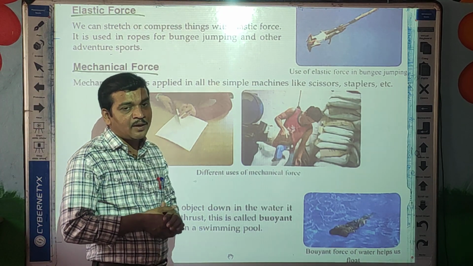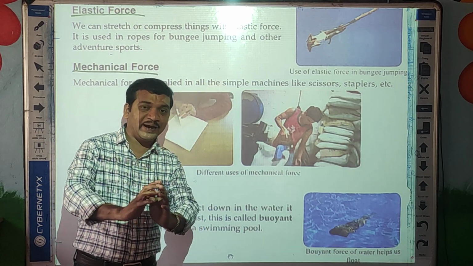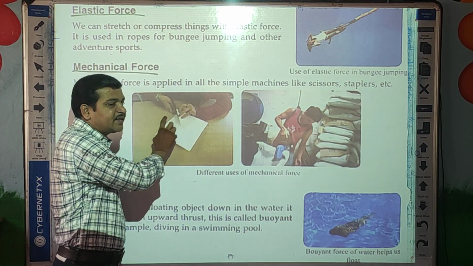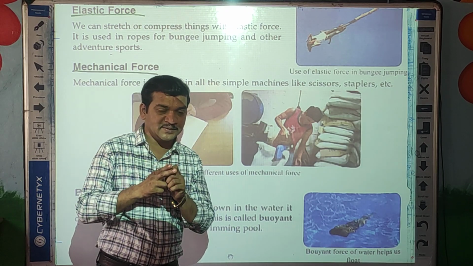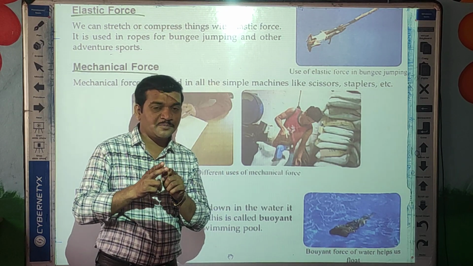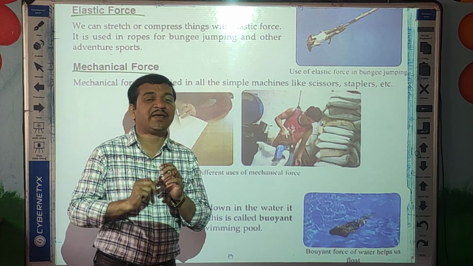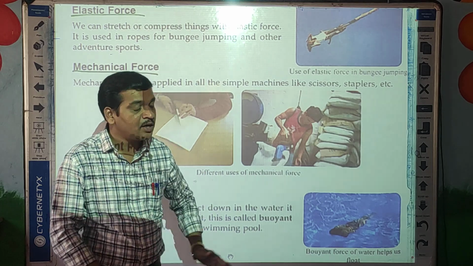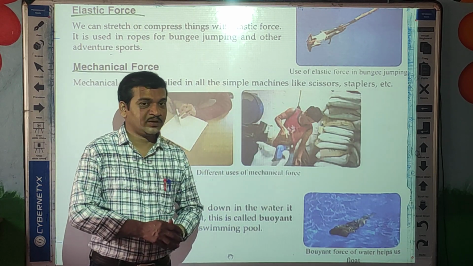For example, we apply the mechanical force on a simple device like scissors to cut the paper. So we apply the mechanical energy on the scissors to cut the paper.